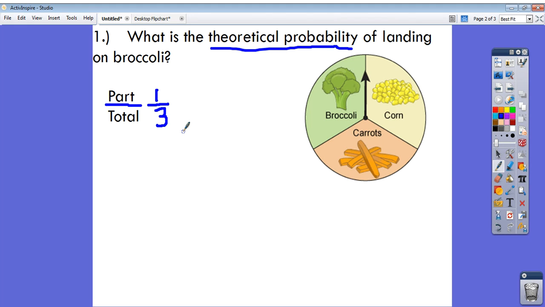Is it guaranteed that I'm going to land on broccoli? No, but I know that my probability is 1/3 because one part out of a total of 3 is broccoli.